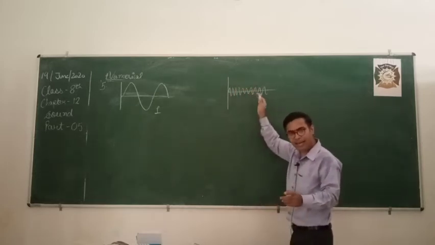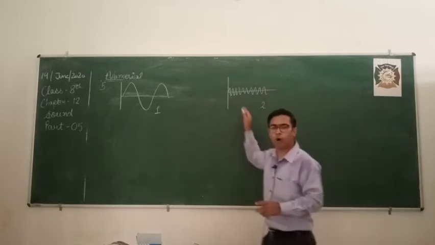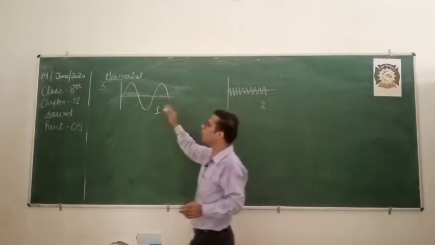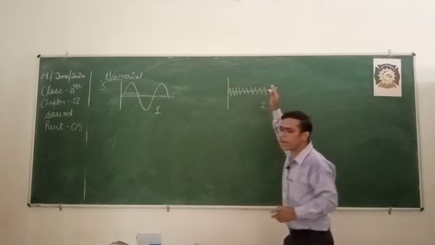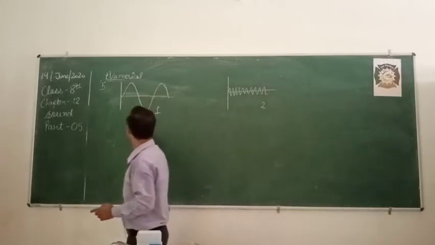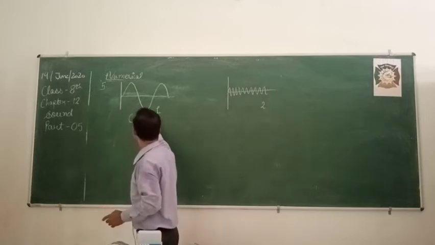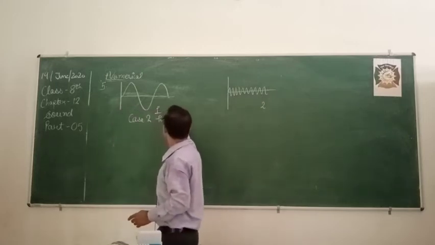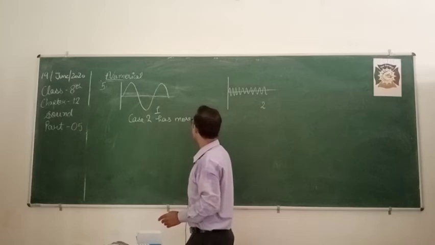So more number of cycles is completed at the same time. So what you can say from both the graphs, case 2 has more frequency as compared to case 1.